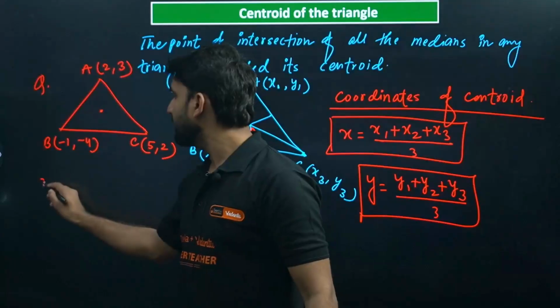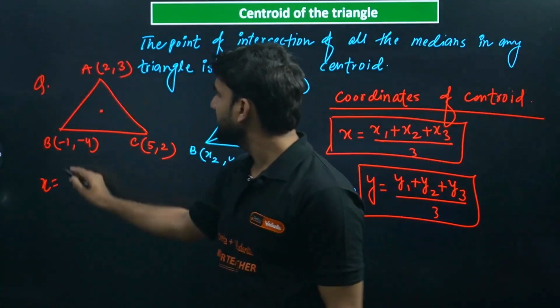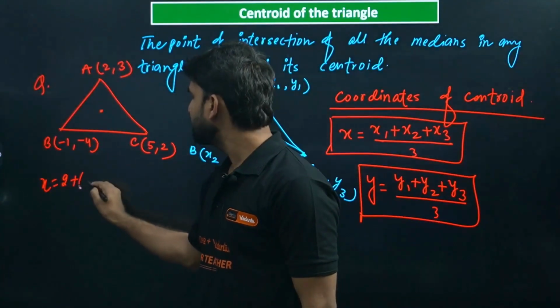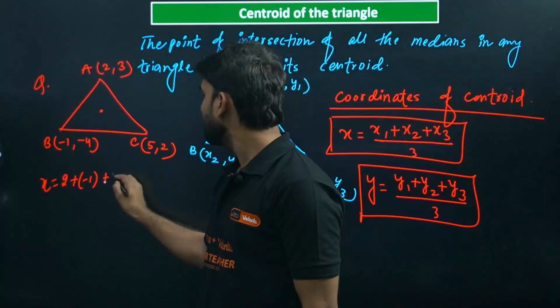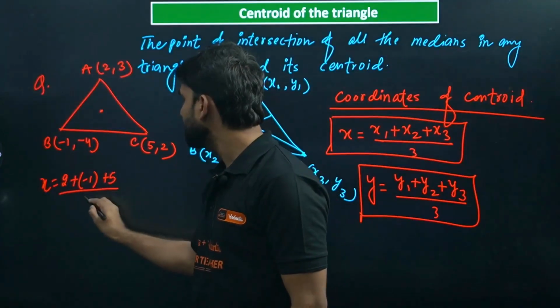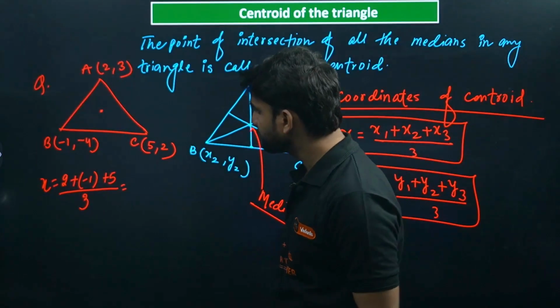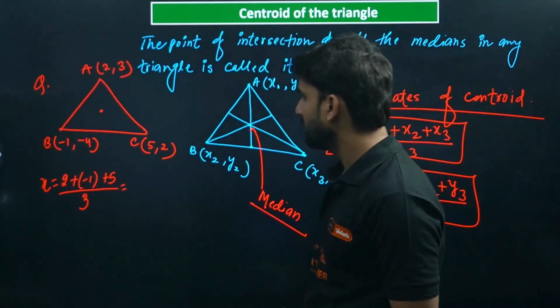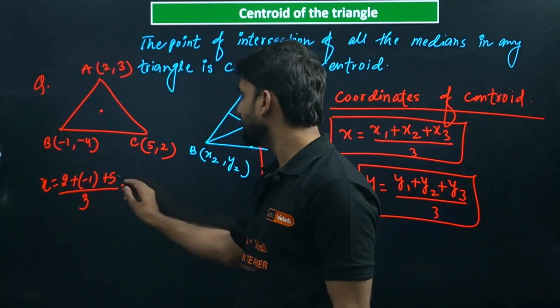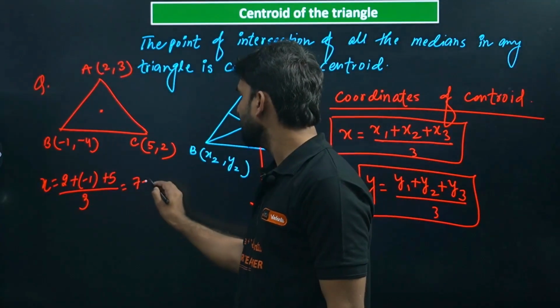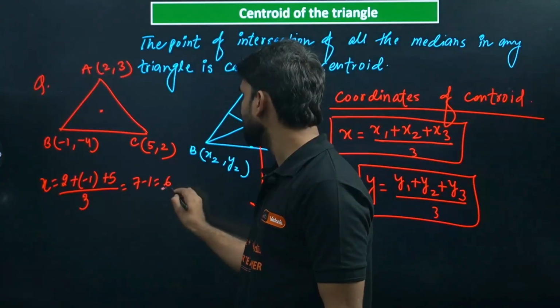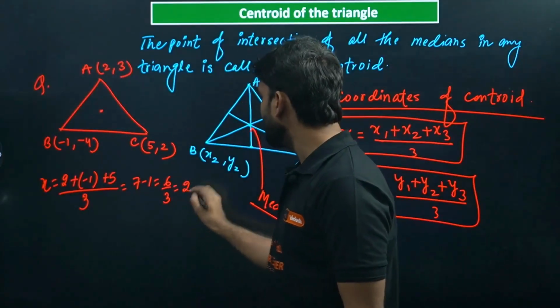So the x coordinate will be the summation of all x, 2 plus -1 plus 5, divided by 3. 2 minus 1 is 1, plus 5 is 6, divided by 3, and we get 2.